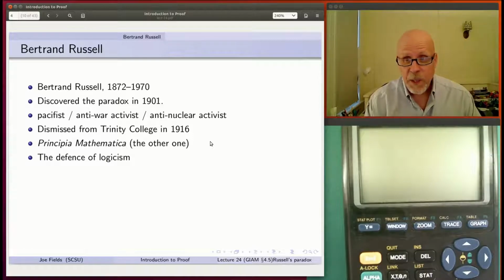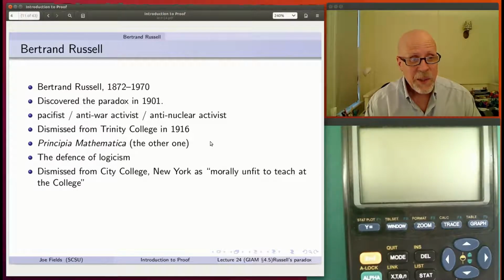Another thing he was quite famous for in the mathematics world is his defense of logicism. That's basically the idea that all of mathematics can be reduced to pure logic. And it had come under fire. He thought it was the real deal, and he fought for it. I think there's still a little bit of debate on the issue.